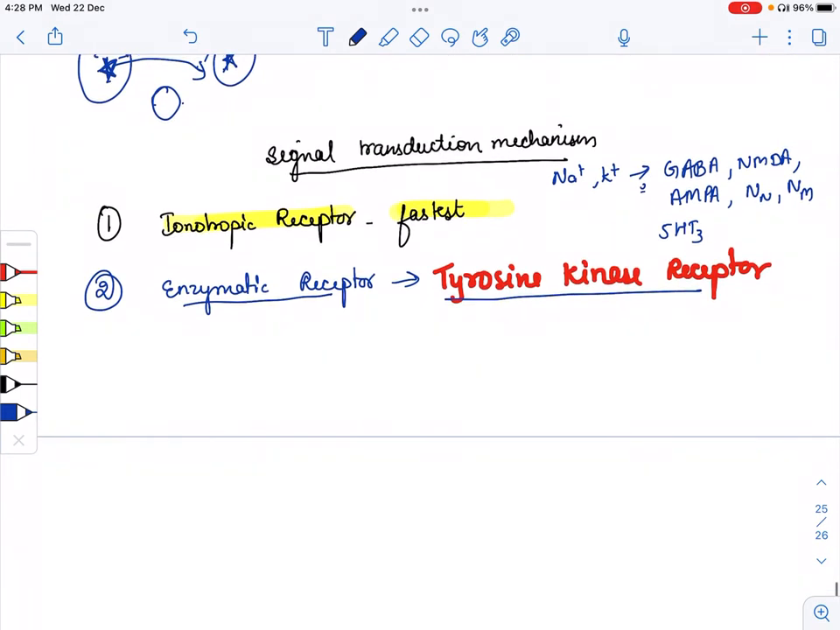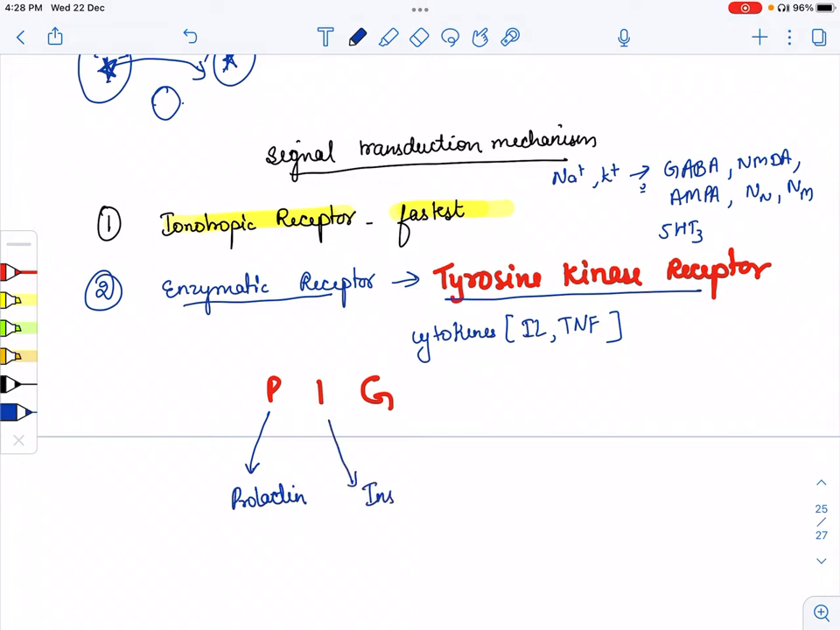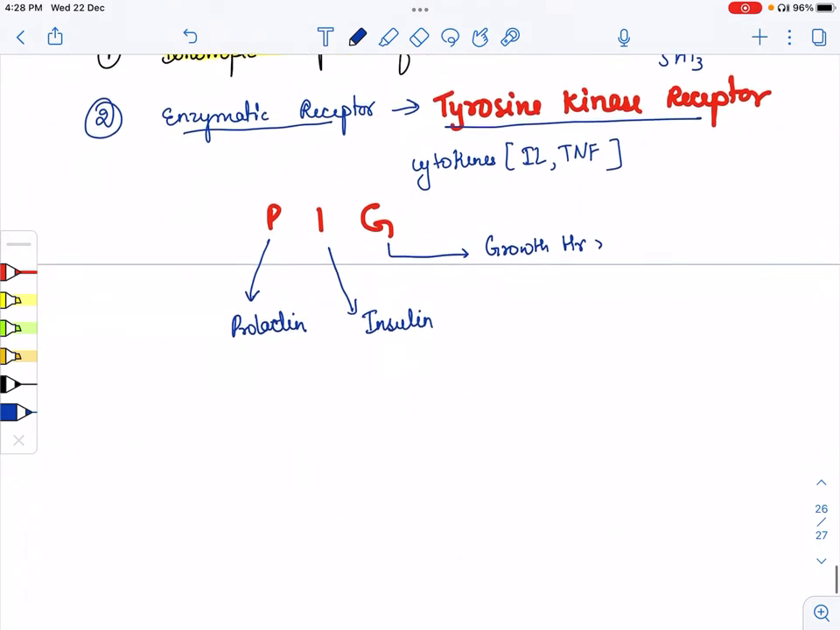So tyrosine kinase receptors, we have to remember that all cytokines act by the enzymatic receptors. Cytokines, interleukins, or tumor necrosis factor, or we can remember by one mnemonic, that is PIG. So PIG is a mnemonic for enzymatic receptors. These are the examples of enzymatic receptors where P stands for prolactin, I stands for insulin, and G stands for growth hormone. So this comes under the enzymatic receptors.